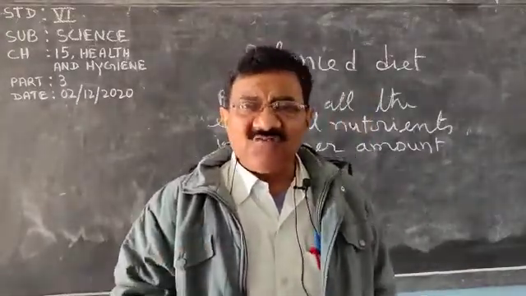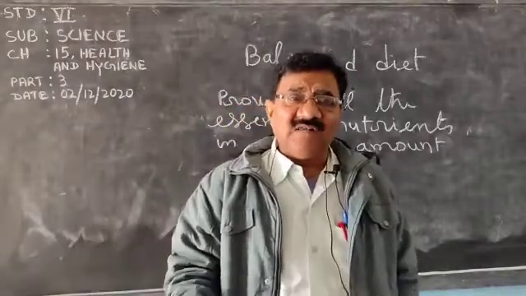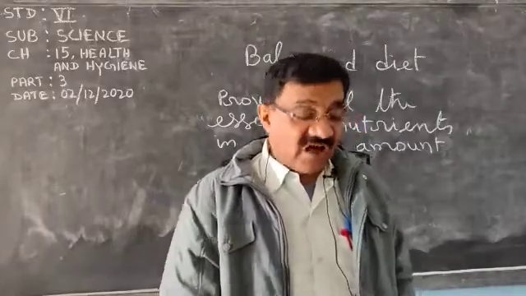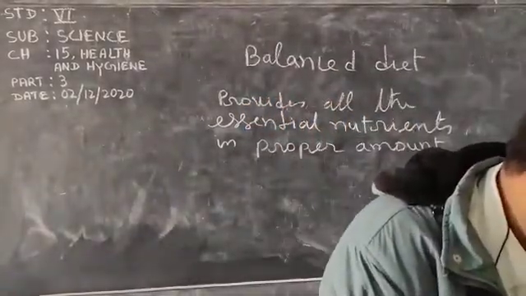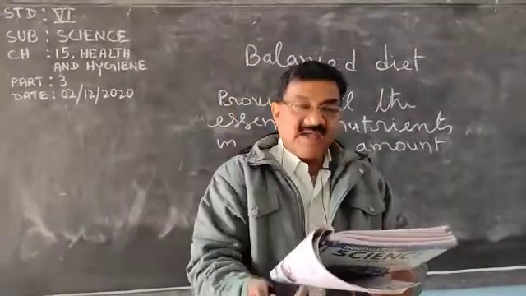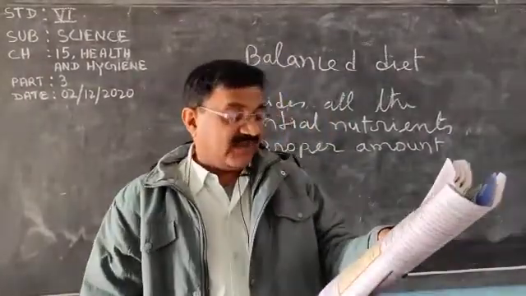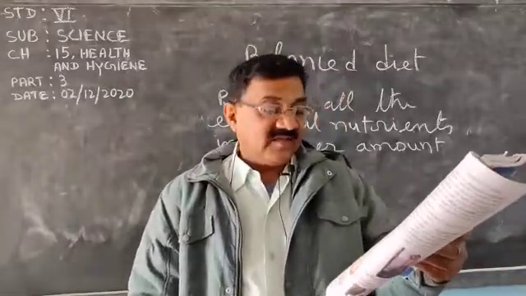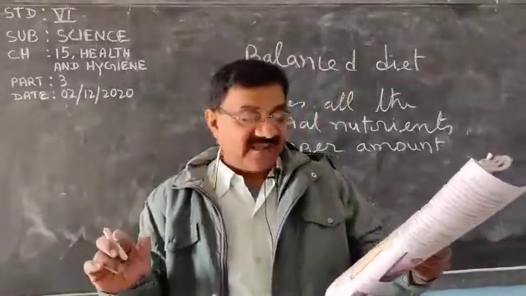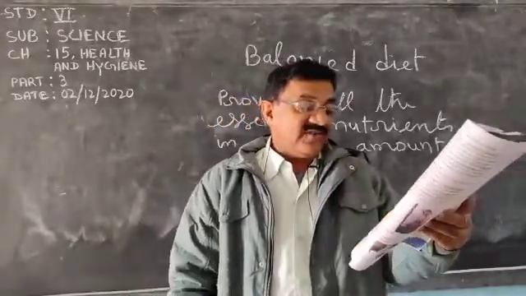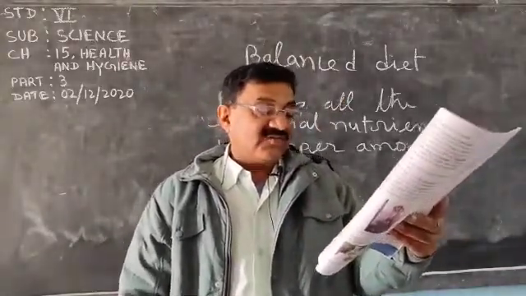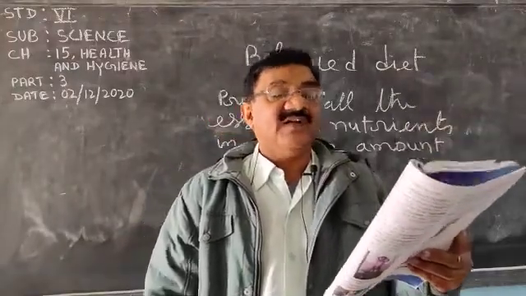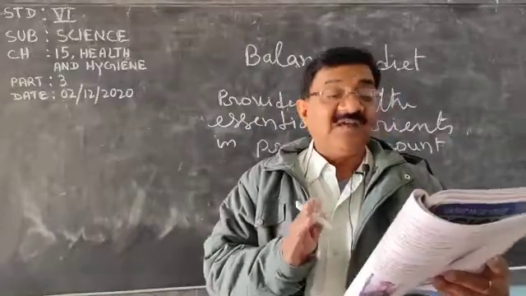Now, what should we take? How will we come to know which diet is the balanced diet and what contains how much? That chart is important. Listen, if you are taking 100 gram of milk, it will contain 3 gram carbohydrate, 3 gram protein and 3 gram fat. See, table 15.1, the chart is given. Fruits, carbohydrate 10, protein 1 gram, fats 0. In fruits, fats are not there.